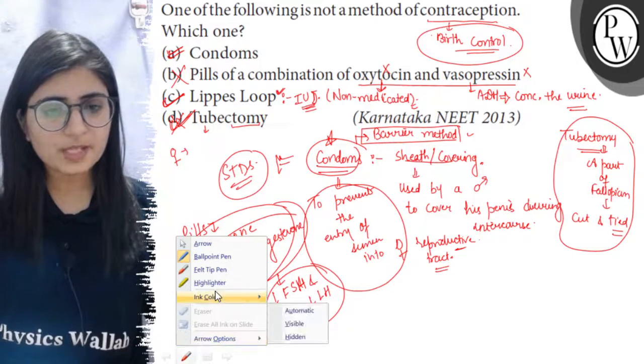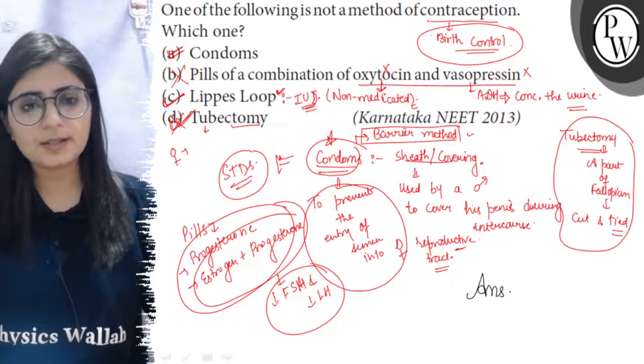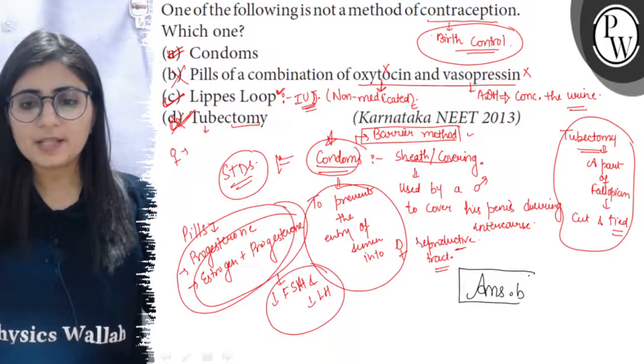So out of these 4, the method which is not used in contraception is option B. So it is our right answer.